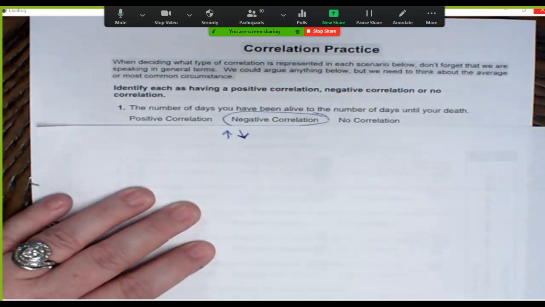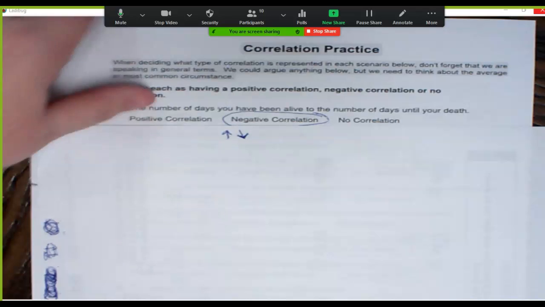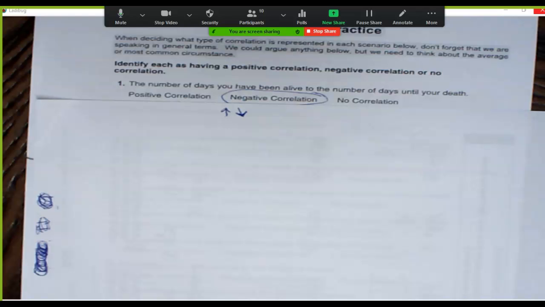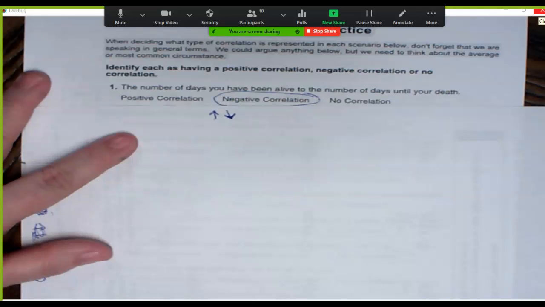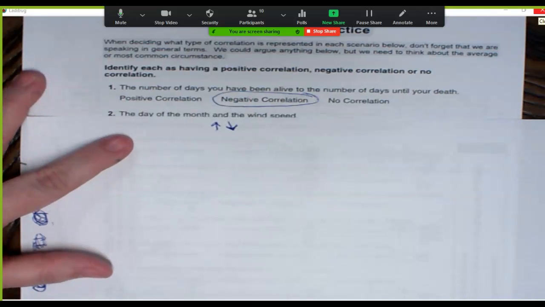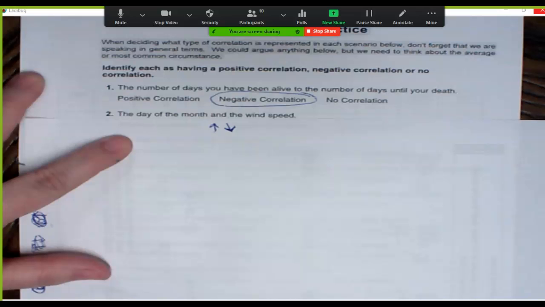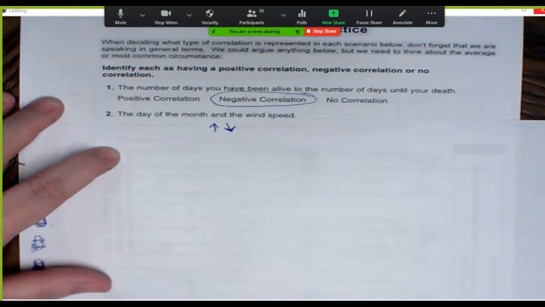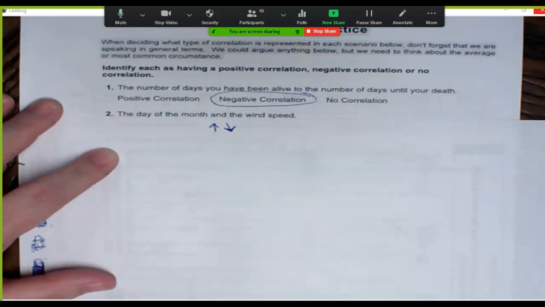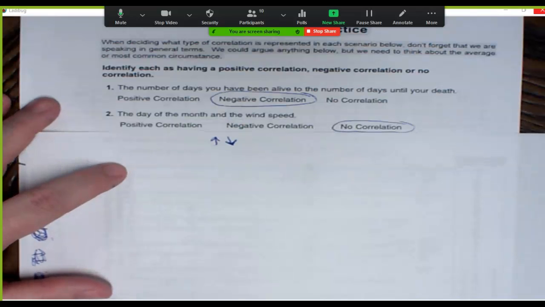Okay, a negative correlation. This is stuff from yesterday, yeah. Yesterday's classwork that you could do the self-check. But we're going to go and explain it today. All right, so number 2, the day of the month and the wind speed. Why? Right, it is no correlation because the day of the month has nothing to do with how fast that wind blows. They do not correlate or they do not associate. This is what you did yesterday if you did in your notebook.